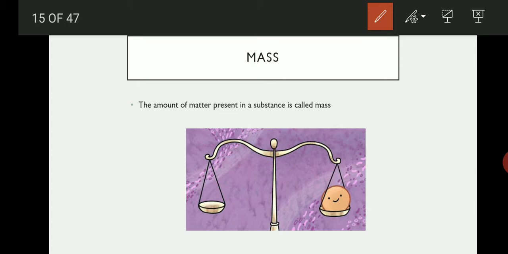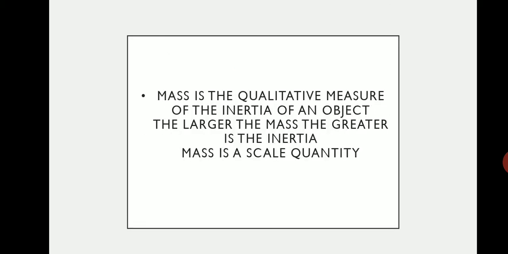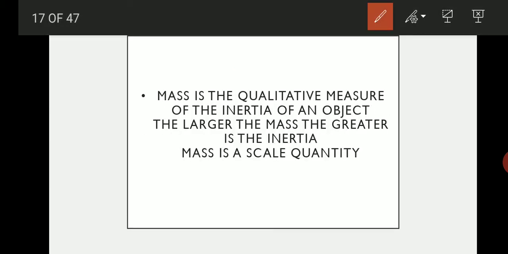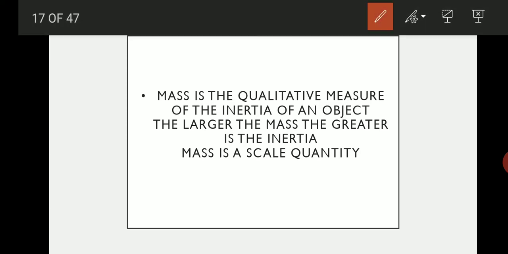Now let us study what is mass. The amount of matter present in a substance is called mass. So easy it is. Matter has a natural tendency to resist a change in its state, which is called inertia. Mass is the quantitative measure of the inertia of an object. The larger the mass, the greater is the inertia.